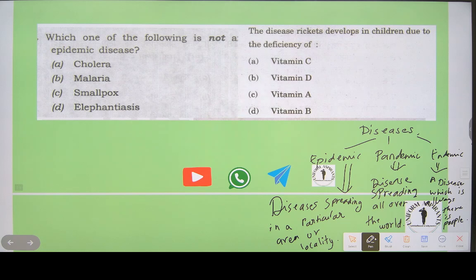Then endemic is a disease which is always there, always regularly found.